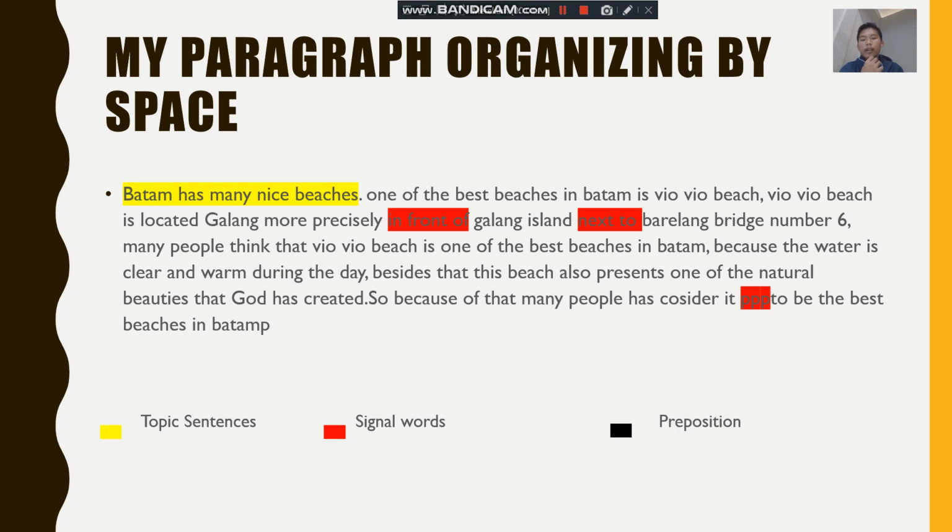Many people think that Vio Vio Beach is one of the best beaches in the Batam because the water is clear and warm during the day. Besides that, this beach also presents one of the natural beauties that God has created. So because of that, many people has considered it to be the best beach in the Batam.